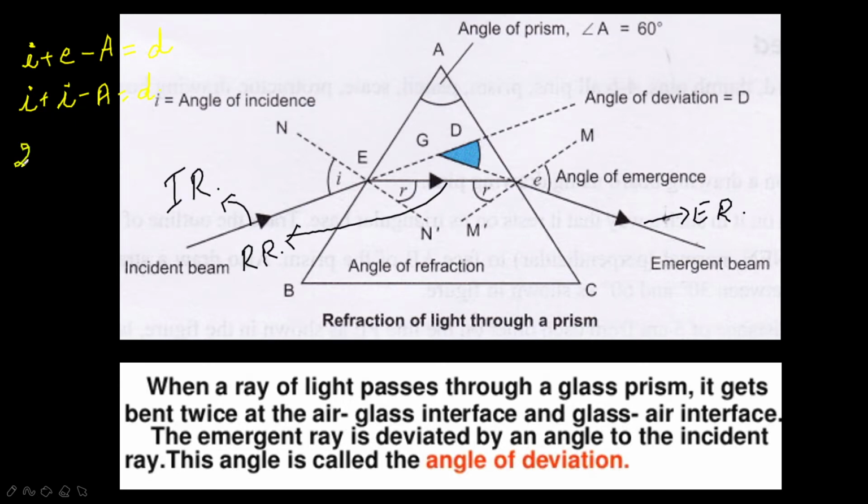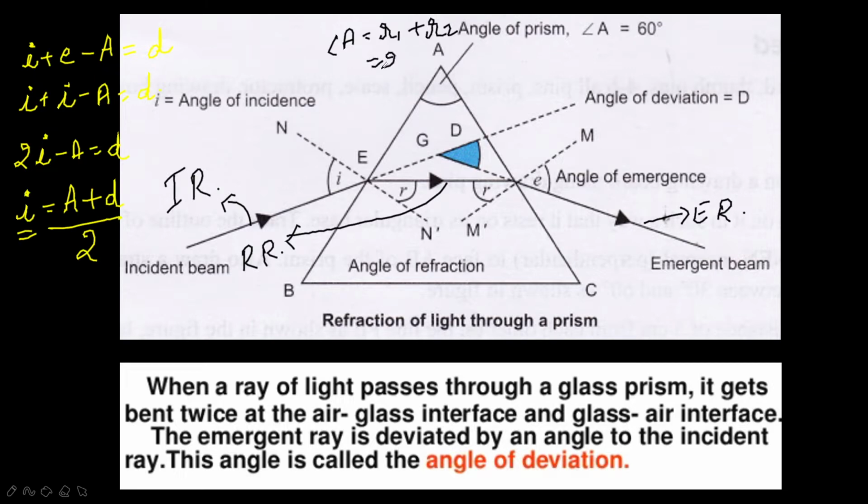So here, two incident rays: 2i minus A equal to D. So the angle of incidence of the prism is equal to the angle of the prism plus deviation by 2. This is sin I. Angle A can be written as R1 plus R2, which is equal to 2R. So what is R? R equals A by 2.